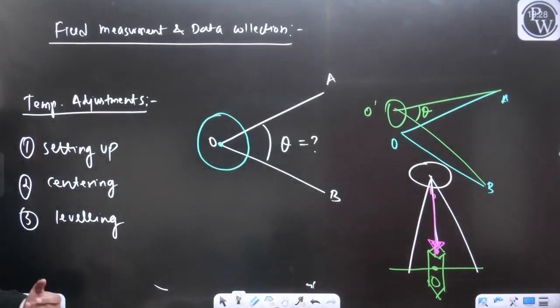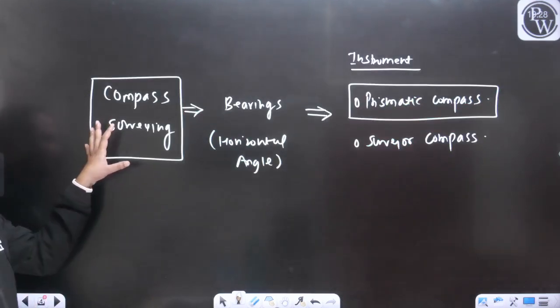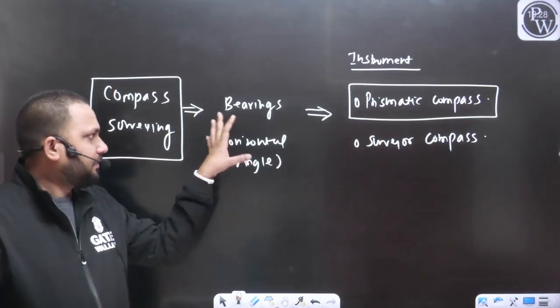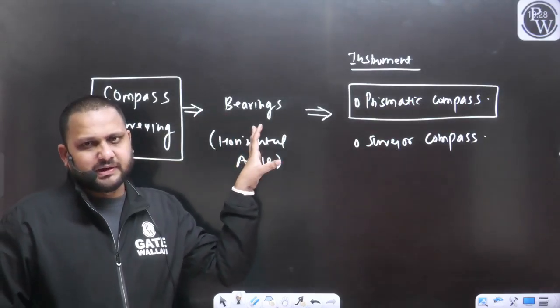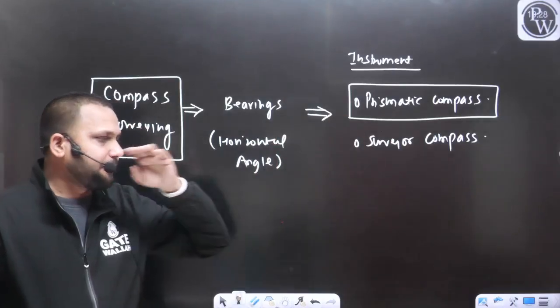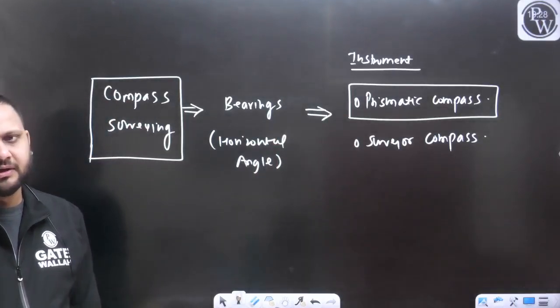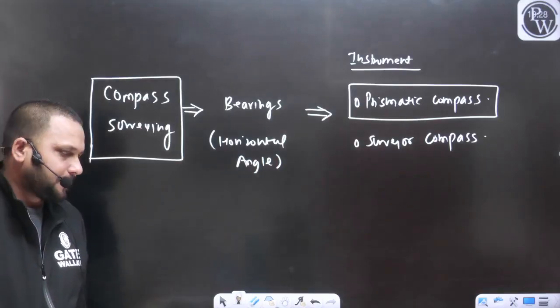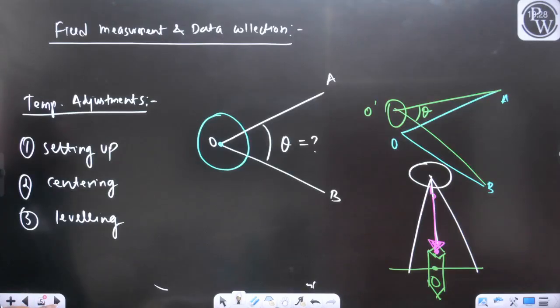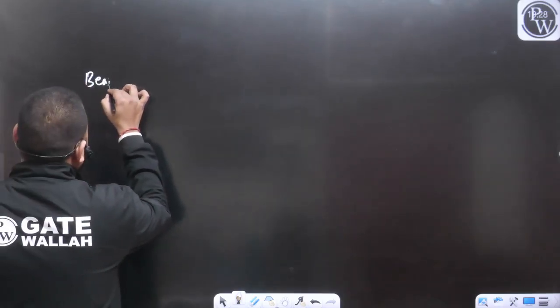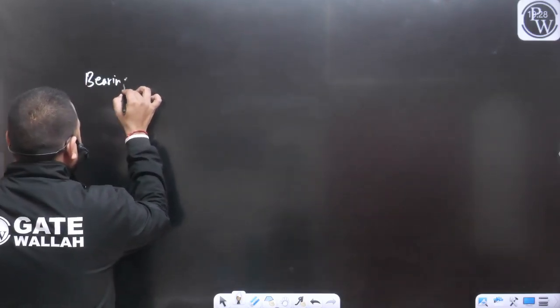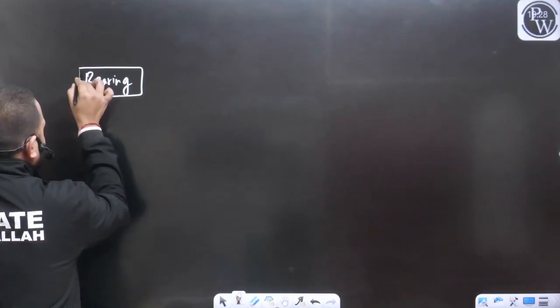So again, let's come back to the main point. In the case of compass surveying, the main objective is to measure the bearing, and for that we can use the prismatic compass or the surveyor compass. Now in compass survey, we are defining two types of bearing.